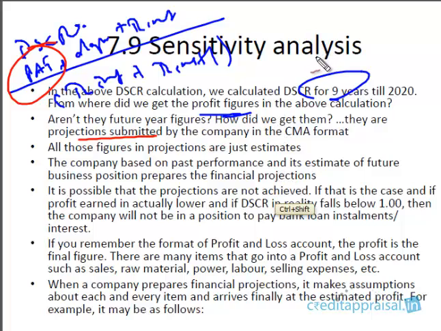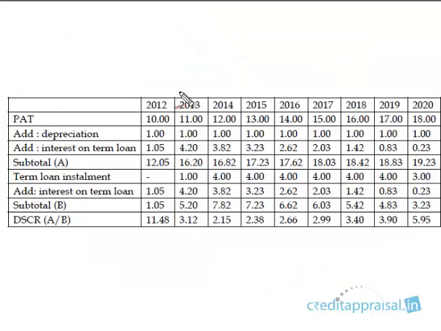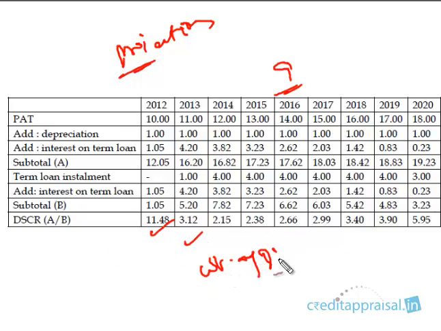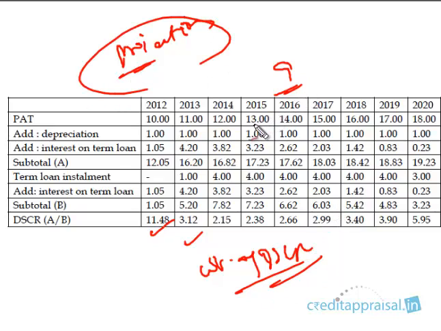In the previous example, we got the projections from the company. The company has submitted projections. So these are the projections for the next 9 years. We calculated DSCR for the first year, second year, and so on. These are all the expected figures for the next nine years, and finally we calculated the weighted average DSCR. This we did in the last segment. Basically these are projections, these are not the actual figures. So each and every item here is a projection, including profit after tax.